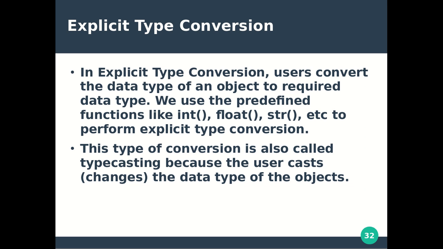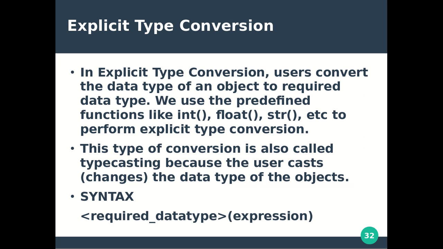So, the syntax for explicit type conversion is required data type and, in brackets, expression. Required data type means it can be int, float, str, any of these functions, and in brackets the expression, that means the variable on which we want to perform conversion.